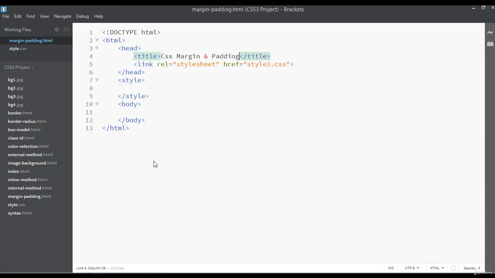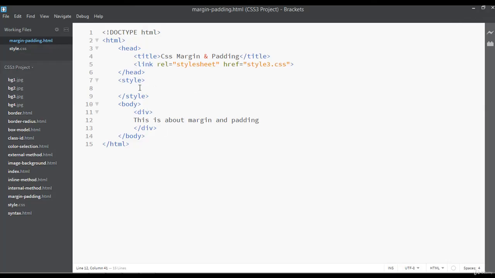CSS margin and padding. Now I'm inserting a div here, div start and div close. Inside this, write: it is about margin and padding. You can save and refresh the web page. This is about margin and padding.